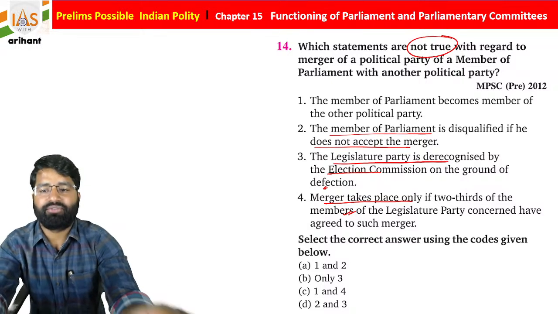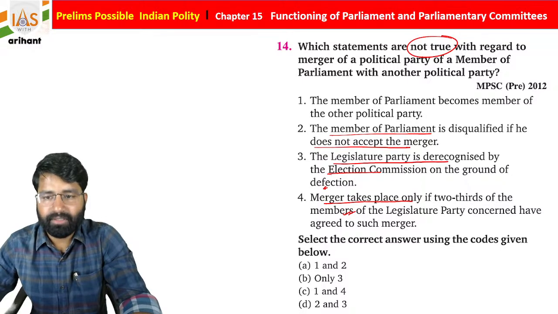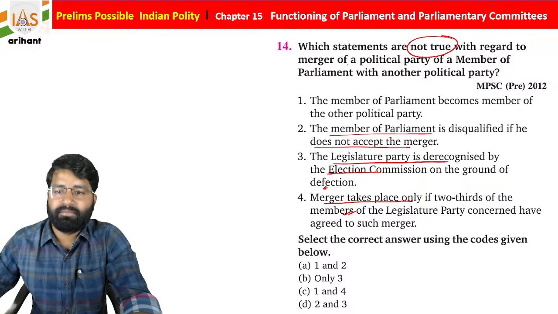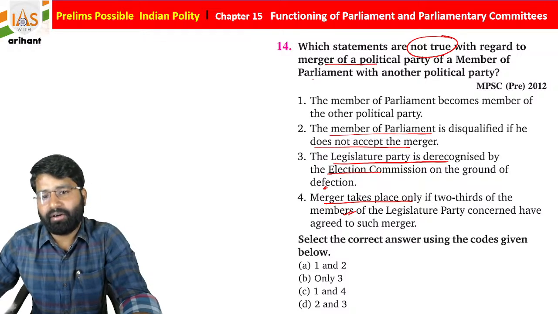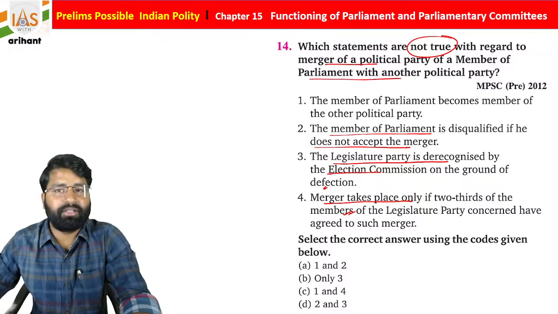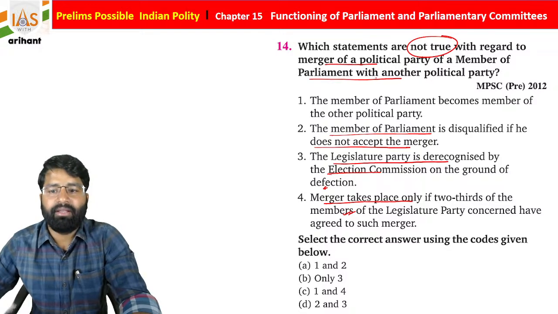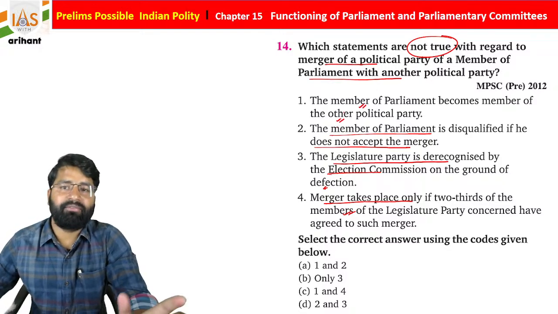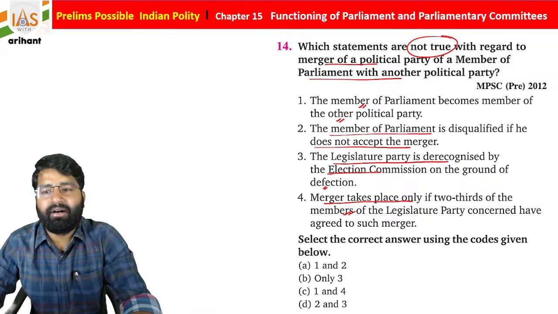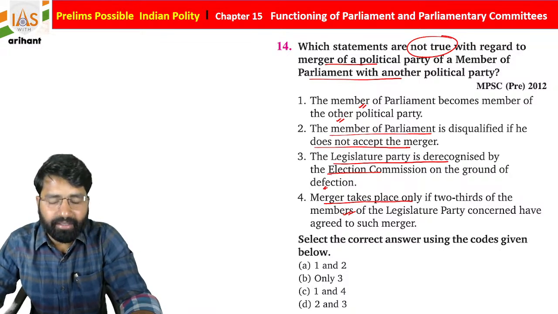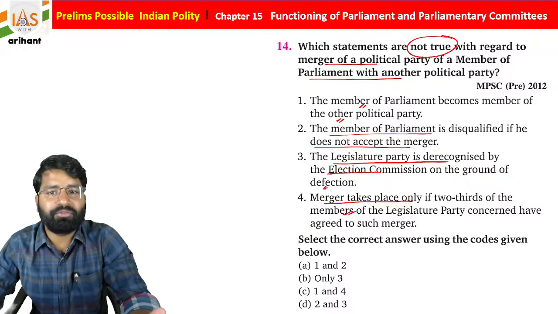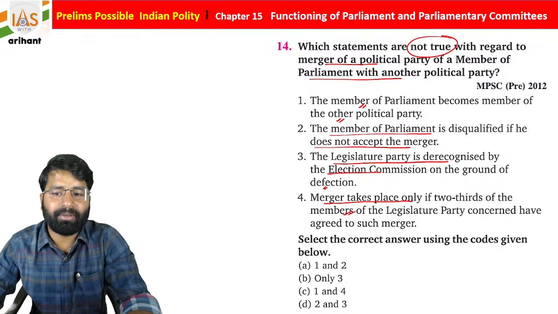Okay, so if you see the merger of a political party with another political party, the member of parliament becomes a member of the other political party. So if any settlement is done between two political parties, automatically you become a member of the other party.